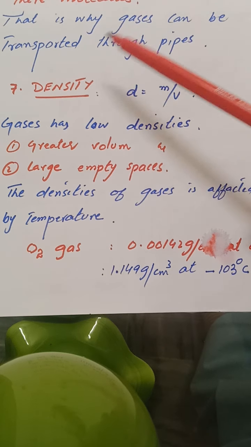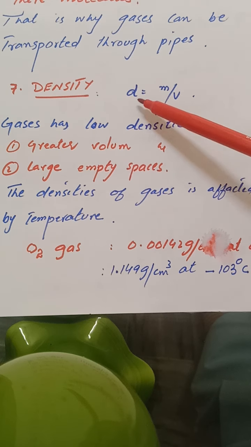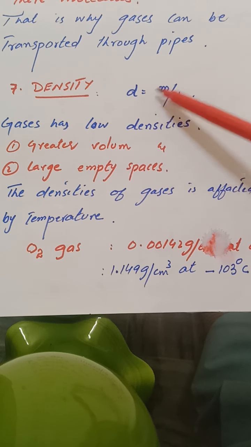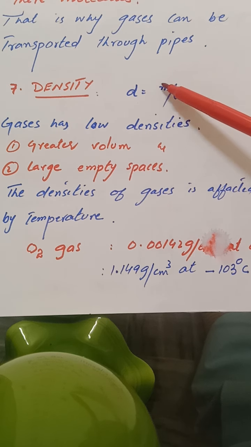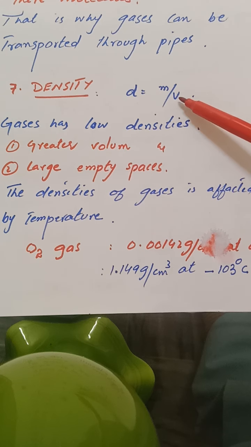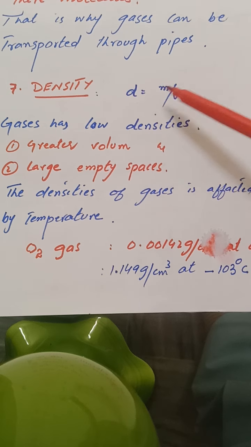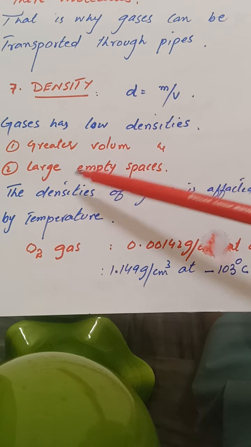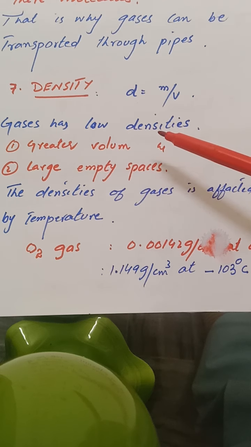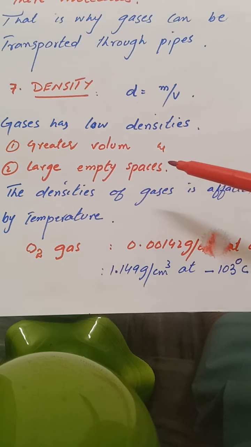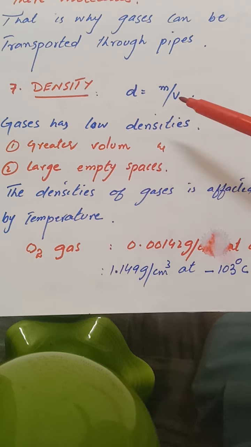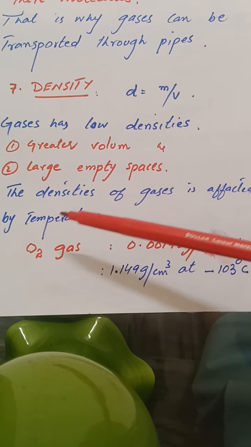The seventh property: density. We know that density is equal to mass per unit volume. If we have two different substances having the same mass, then we have to look at the volume. The substance having greater volume will have low density, keeping mass constant. So gases have low density because of, number one, greater volume, and number two, large vacant spaces.